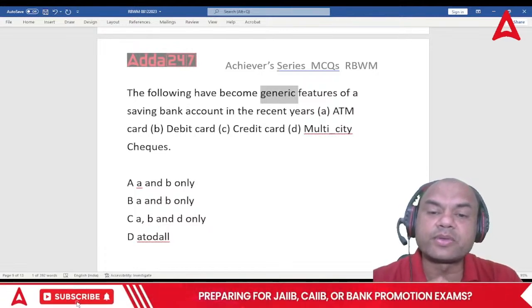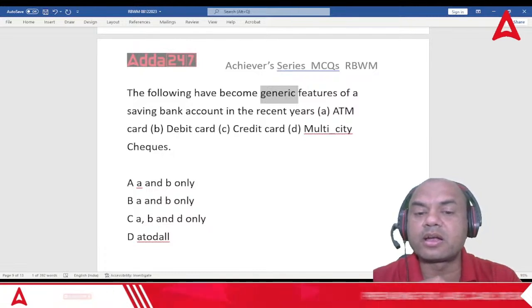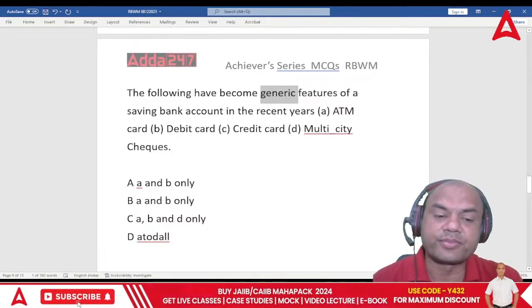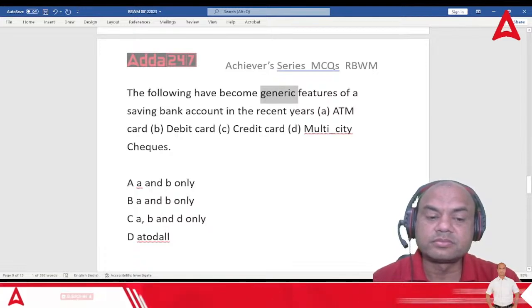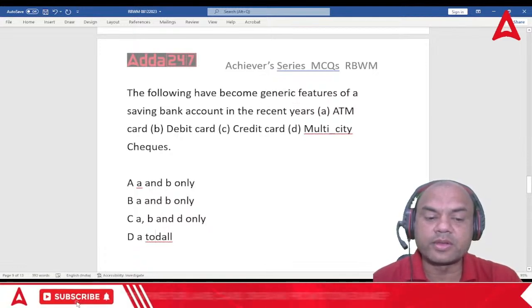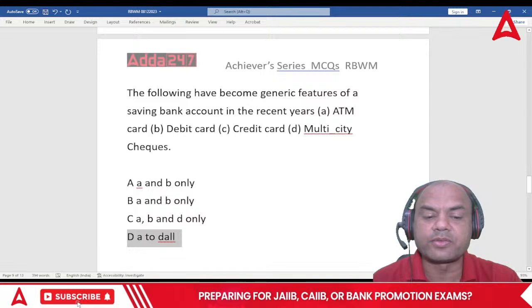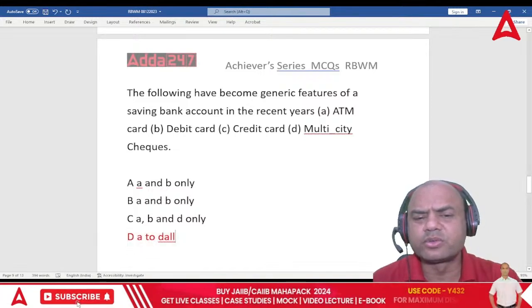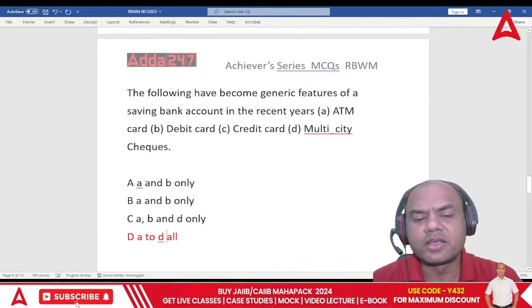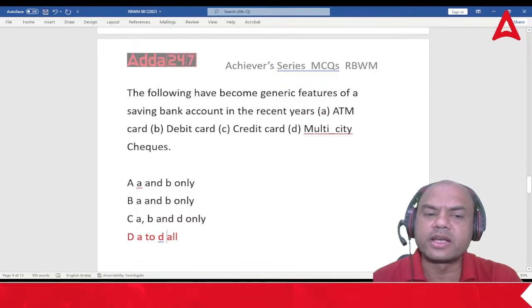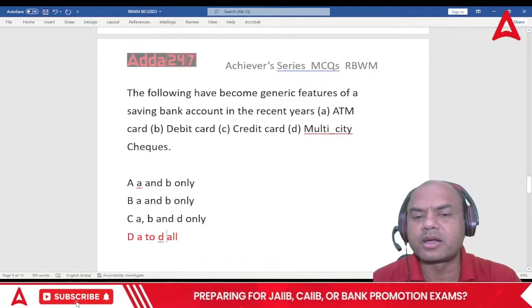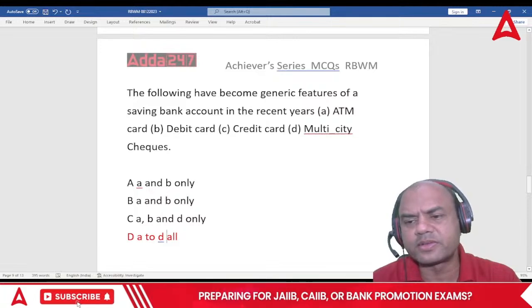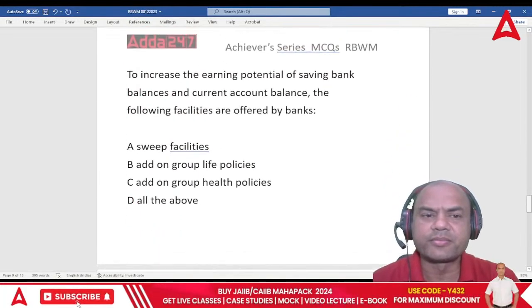So which are the generic features? ATM card, debit card, credit card, multi-city checks. A to D, all of them have become the generic features now. Nothing is new. Credit card is also done. Every bank is giving all these products. Everyone is giving the same, isn't it?